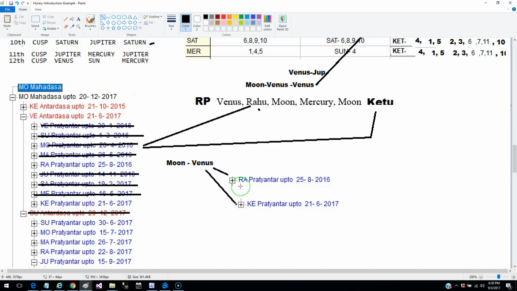So I told her that all your final negotiations, paperwork and all this should be pretty much done in the Rahu period, and maybe the deal is also done in the Rahu period itself. And the second period I gave her was the Ketu, because Ketu is also strong. In fact, Ketu is stronger than Rahu.